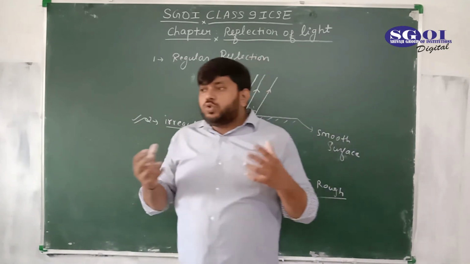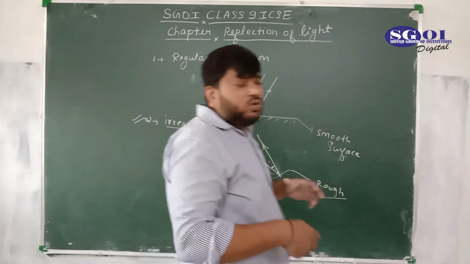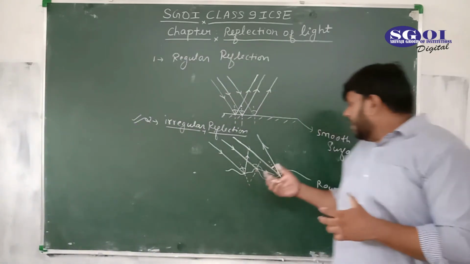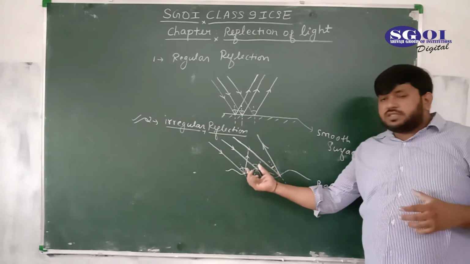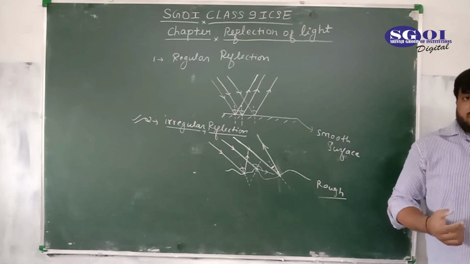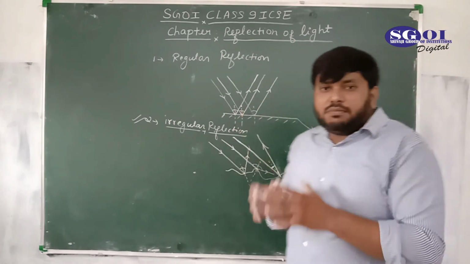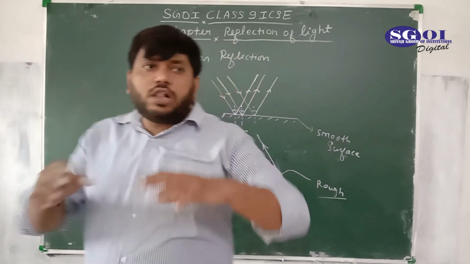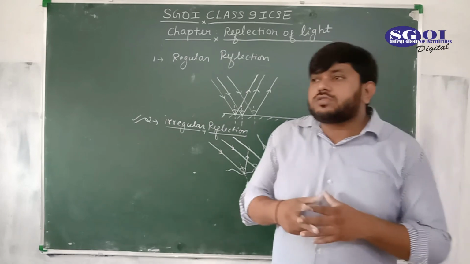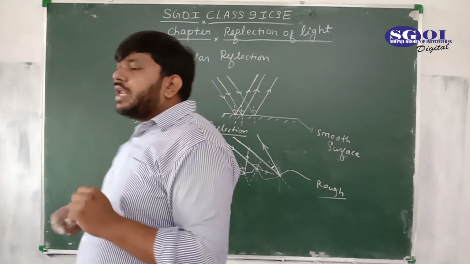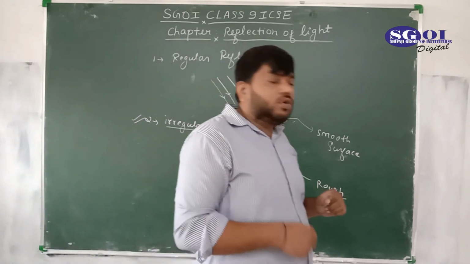So the rays of light, after striking the rough surface, come into the eye of the person all around, and make an image on the retina. So all the persons are able to see that blackboard. It means because of irregular reflection, we are able to see an object from all around. Okay, I think you have cleared that point.